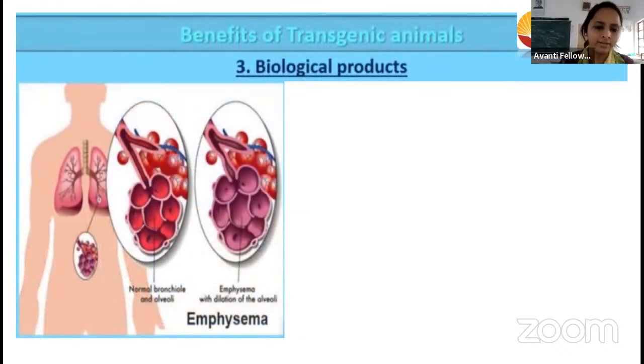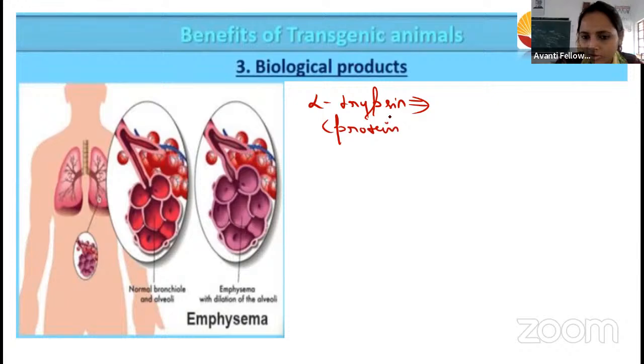So, biological product. Here you can see alpha trypsin. Alpha trypsin is a biological product which is produced inside the mice. In the mice or in some model organism, in the transgenic animals, we have synthesized this alpha trypsin protein. This alpha trypsin is nothing but a protein. So how can we use these transgenic animals? We can use them for the production of biological products. So this alpha trypsin, we produce it in the transgenic animal.